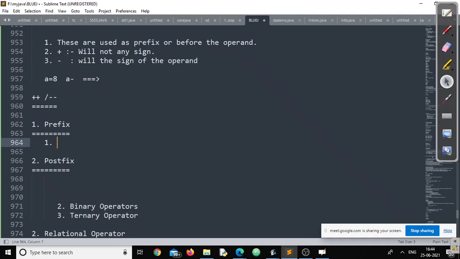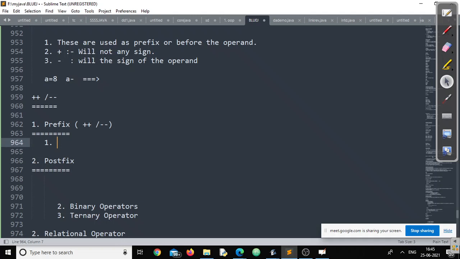We'll talk about prefix. Whenever we talk about prefix, it could be either plus plus or minus minus. The only difference is plus plus will increment the value by 1 and minus minus will decrement the value by 1, right? Now let us write.